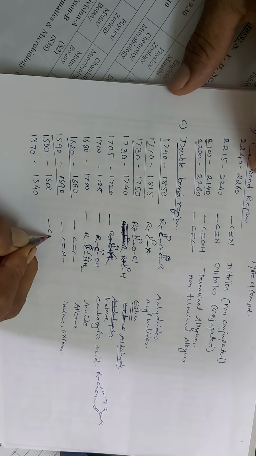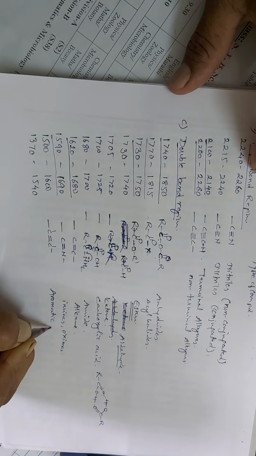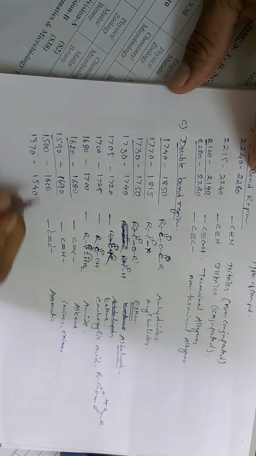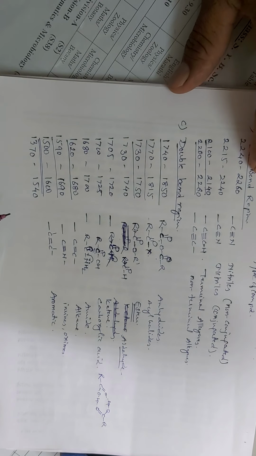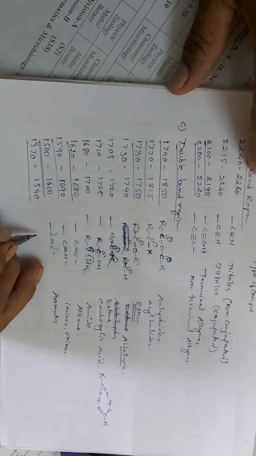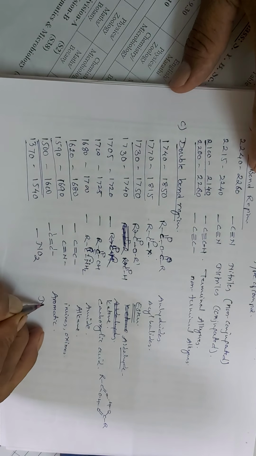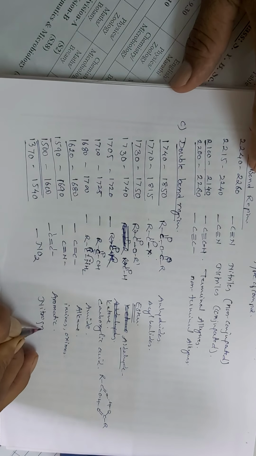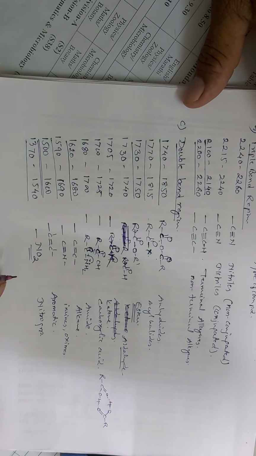Then the aromatic carbon carbon double bond in a ring system shows absorption within the range of 1500 to 1600 reciprocal centimeter, and 1370 to 1540 is due to the nitro group, which shows absorption towards a very lower frequency.